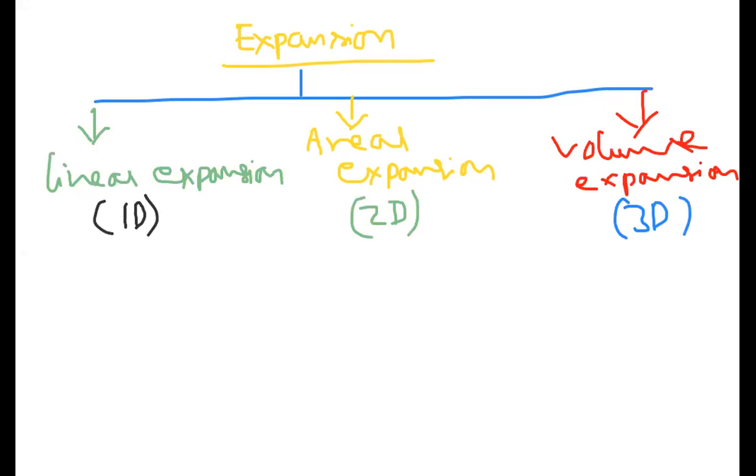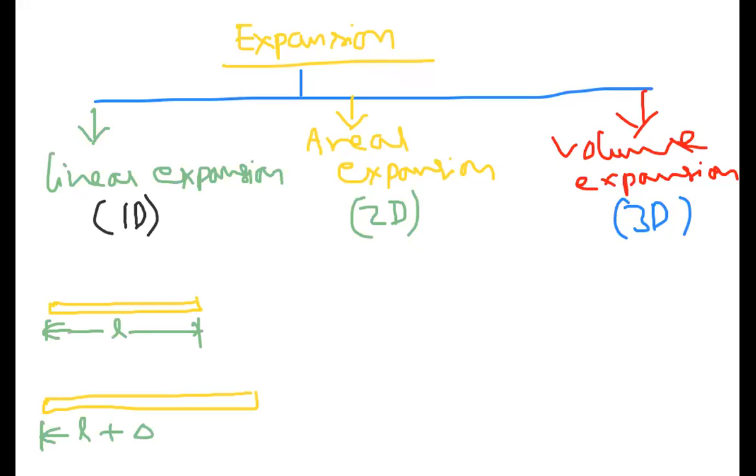So what are these things? Linear expansion. If you take a thin rod, a very thin rod, then we don't consider the area of cross section of the rod. Thin rod means we'll discuss along only length. If temperature increases, what will happen? The rod expands. Because of the increase of temperature, the length of the rod became L plus delta L.